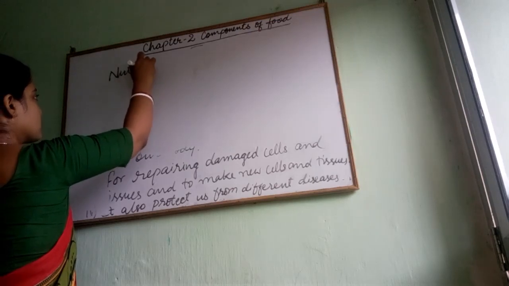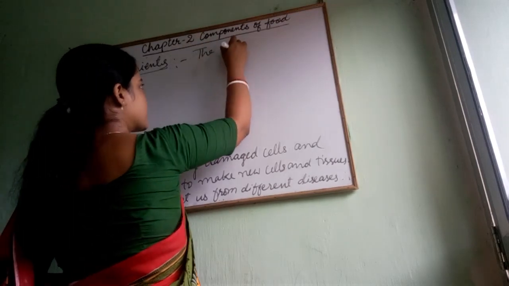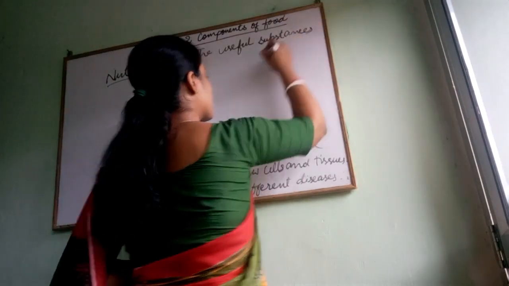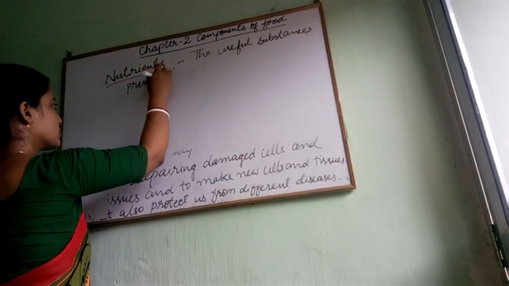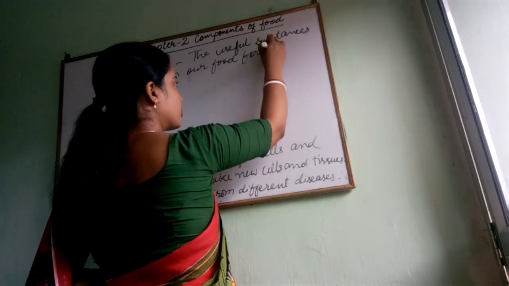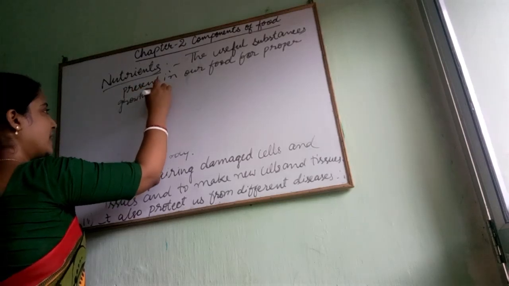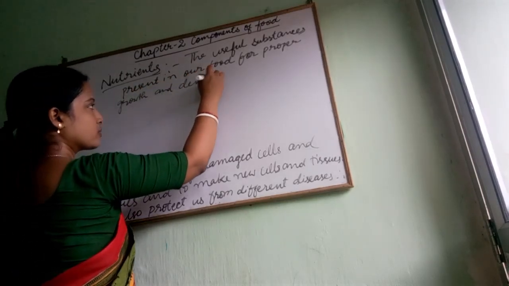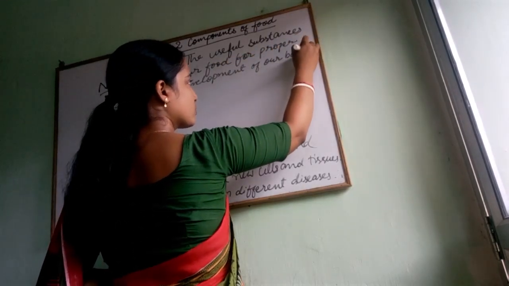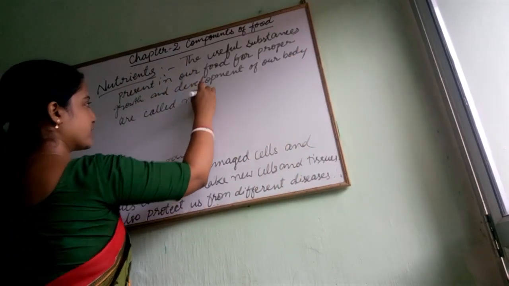Nutrients: the useful substances present in our food for proper growth and development of our body are called nutrients.